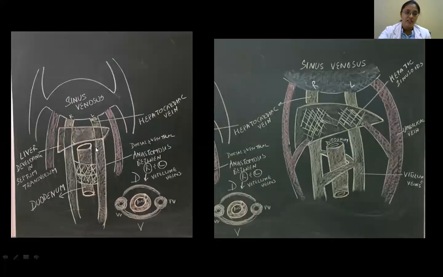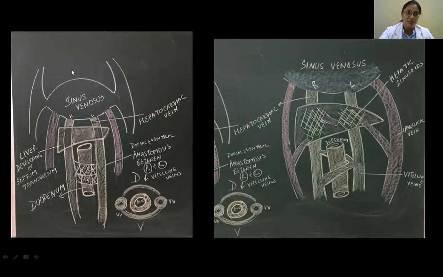These two are the vitelline veins. Here is where your foregut is developing, like your duodenum. Here you can see an anastomosis. The right and left vitelline veins have an anastomotic channel around this region of the duodenum. If this is a duodenum section, you can see the vessels communicating with each other. Then just near your heart there's a tissue, the septum transversum, which I told you about long back, from which part of the liver develops, and that's where you get the diaphragm also. This is the ventral region, so you're all looking at the ventral aspect.